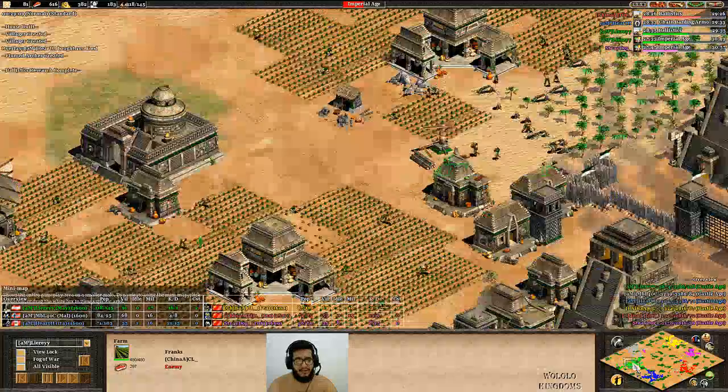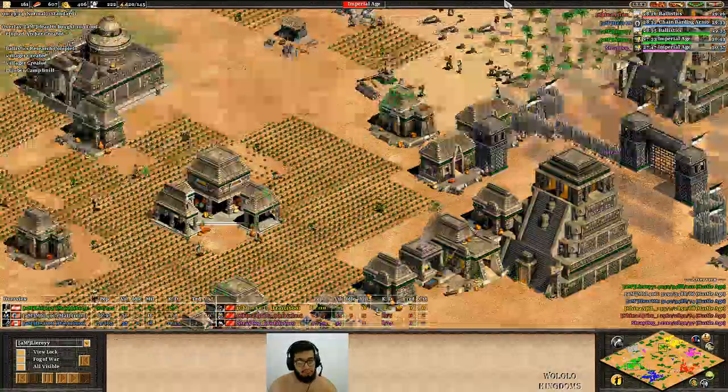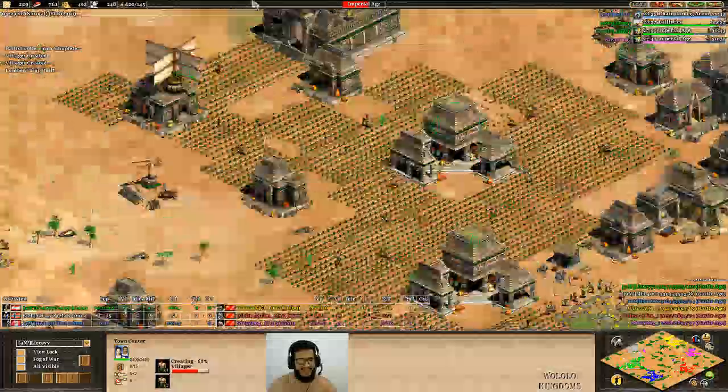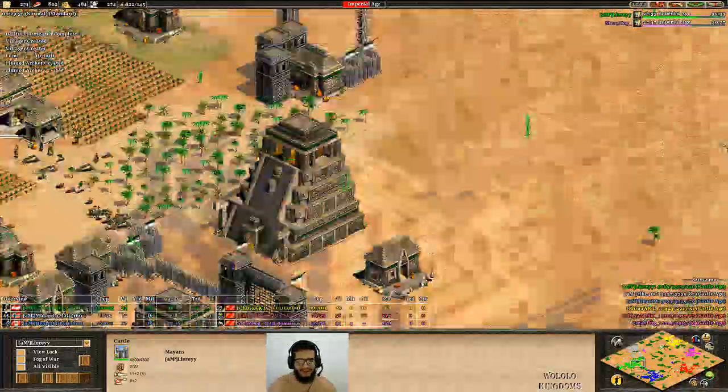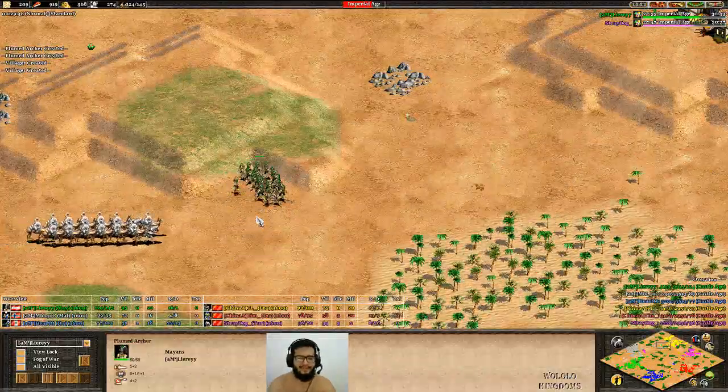That's really beautiful execution, eh? 3 TCs, 22 farms, much like my build order. I love when I find out the build orders, eh? And he's making the plumed archers.